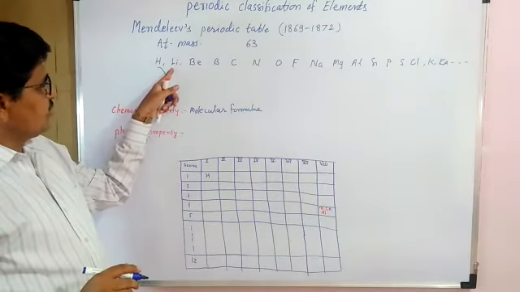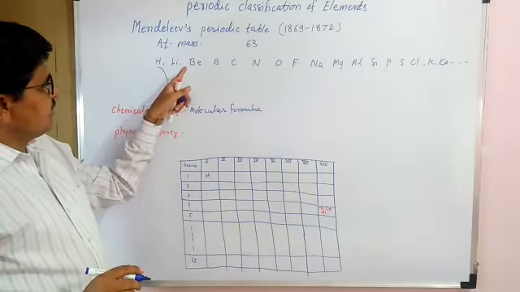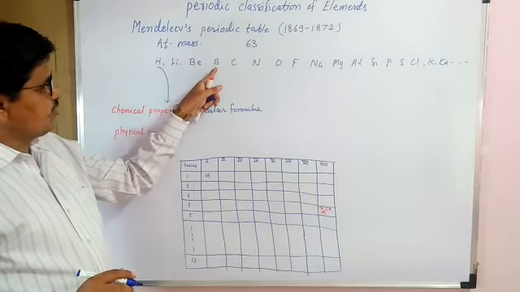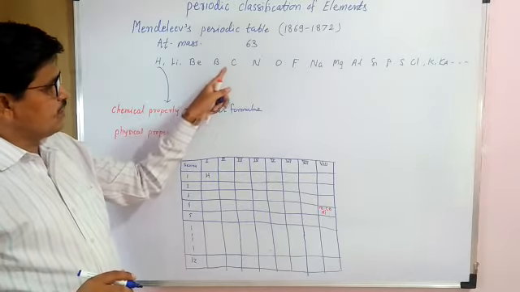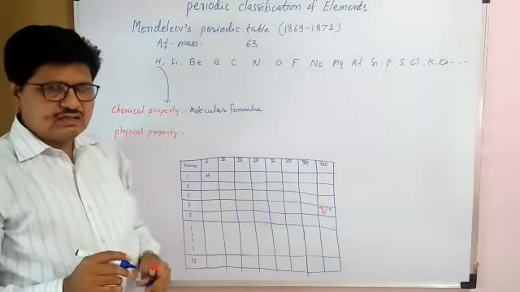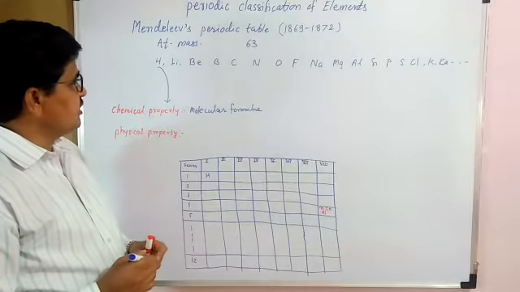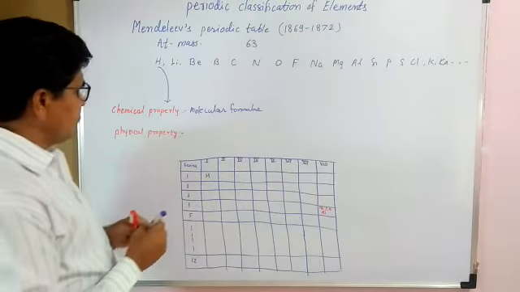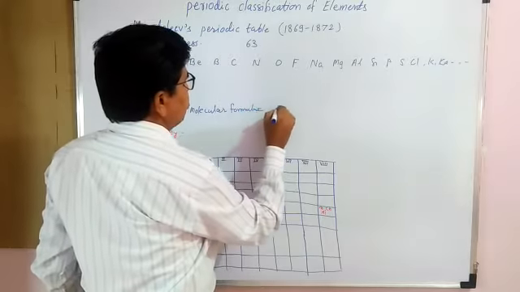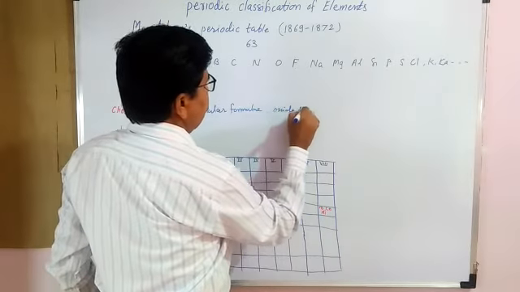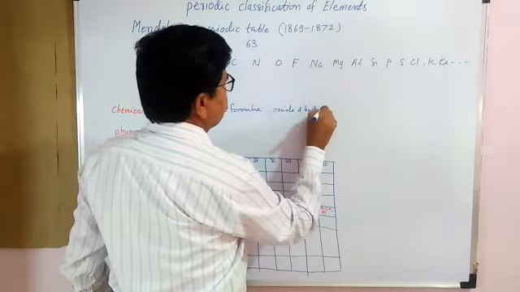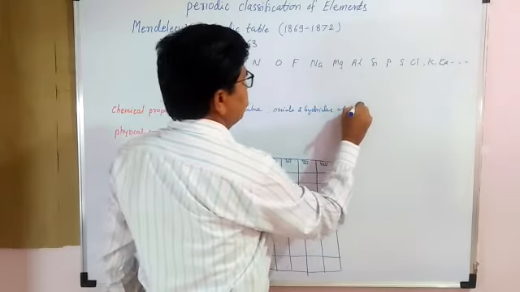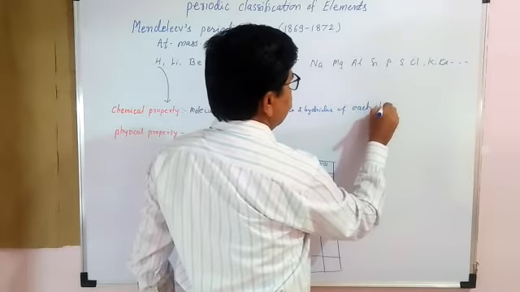That means oxides of lithium, oxides of beryllium, oxides of boron, oxides of carbon. That means he took the reaction between each element with oxygen and hydrogen, and there is the formation of the oxides and hydrides of each element.